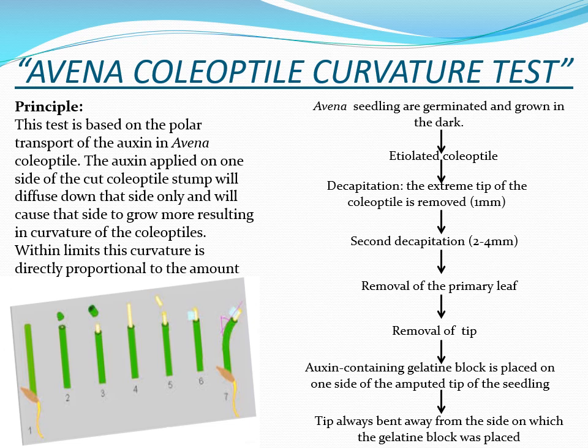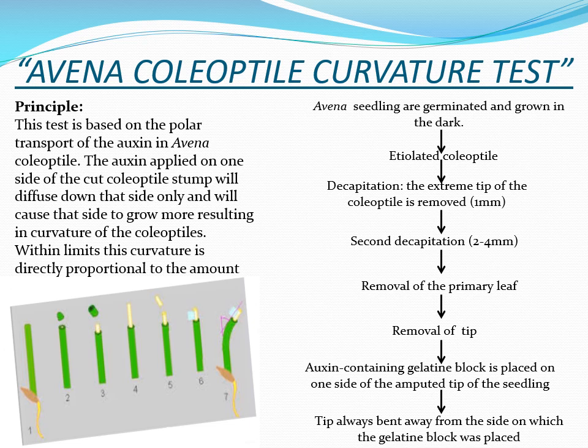Now we will place the auxin containing gelatin block on this amputated tip of the seedling. The only source of auxin available with this Avena seedling is the gelatin block that we are placing. So the tip always bends away from the side on which this gelatin block is placed.